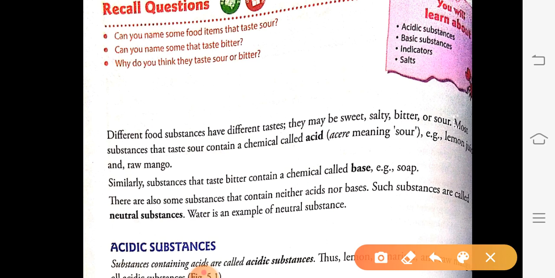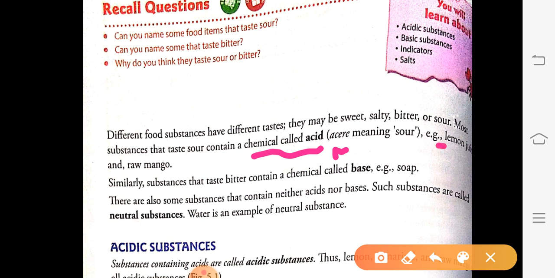Sour taste comes from a substance that contains a chemical called acid. So which substances have acid? Substances which have a sour taste are called acids. The word acid comes from the word acere. Acere means sour.